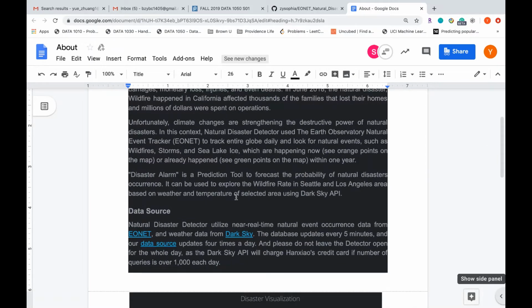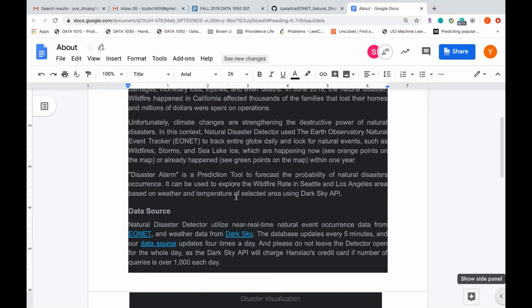For our data source, the natural disaster detector utilizes near real-time natural event occurrence data from EONET, and our weather data are from Dark Sky. Our data set gets updated every 5 minutes, and the EONET data source is updated 4 times a day.